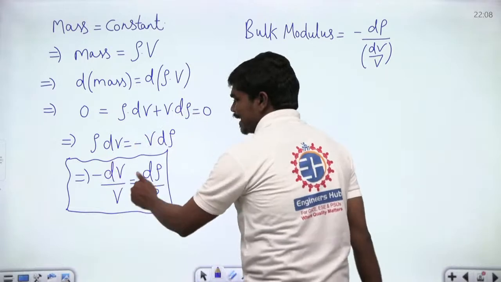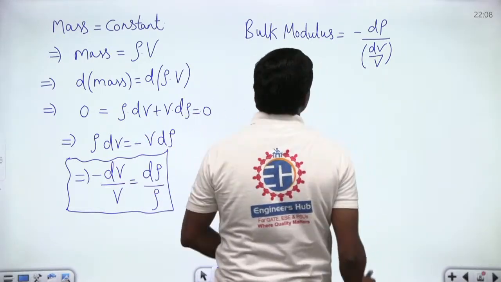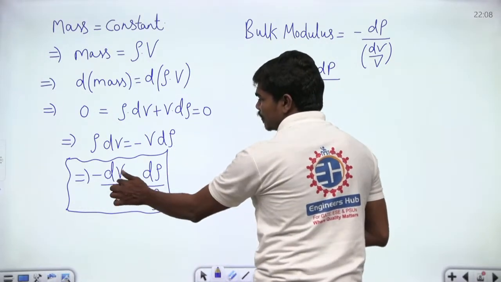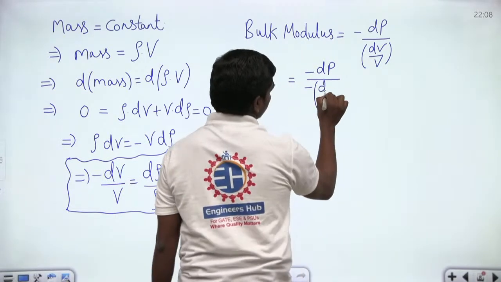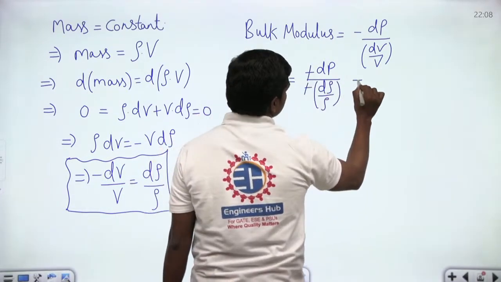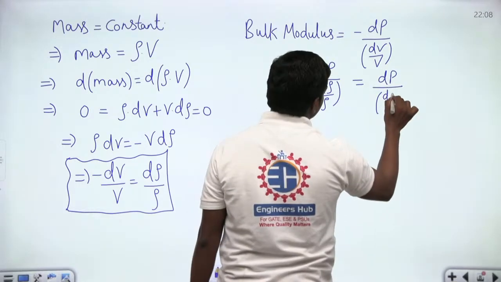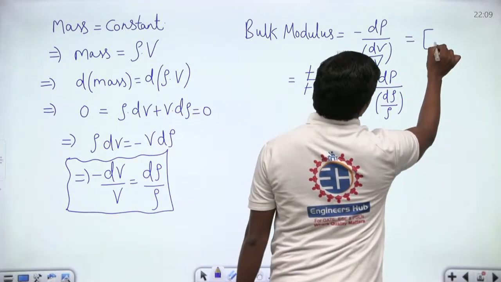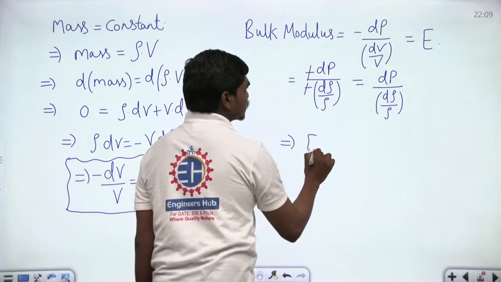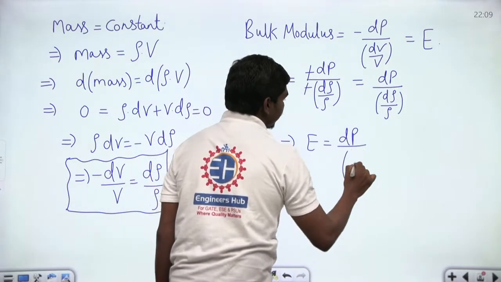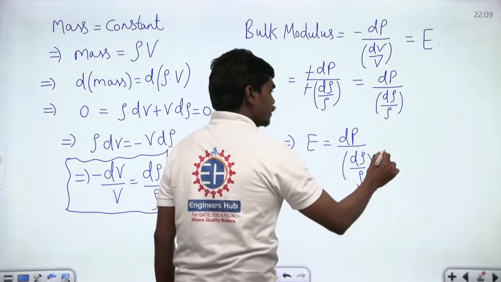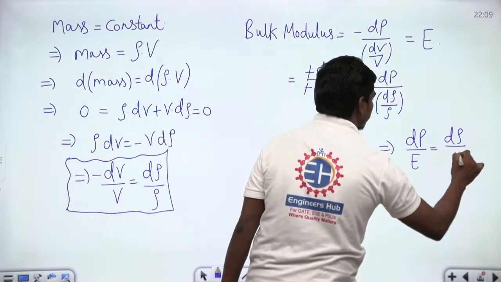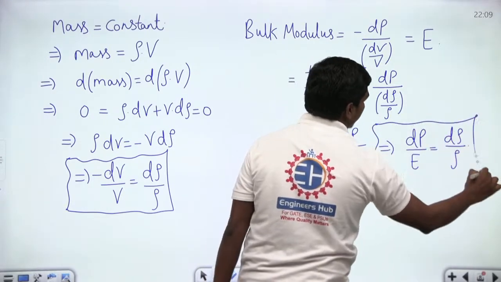So if you substitute this minus of dV by V with this dρ divided by ρ, then you can write this as minus dP divided by, in place of dV by V, minus of dρ divided by ρ. So this is equal to dP divided by dρ divided by ρ. This is one important thing, and this bulk modulus in general is denoted by the letter capital E. So generally you write E is equal to dP divided by dρ by ρ. Generally this equation is written as dP by E is equal to dρ by ρ, and this is the compressibility equation that tells us many parameters depending upon the value of E.